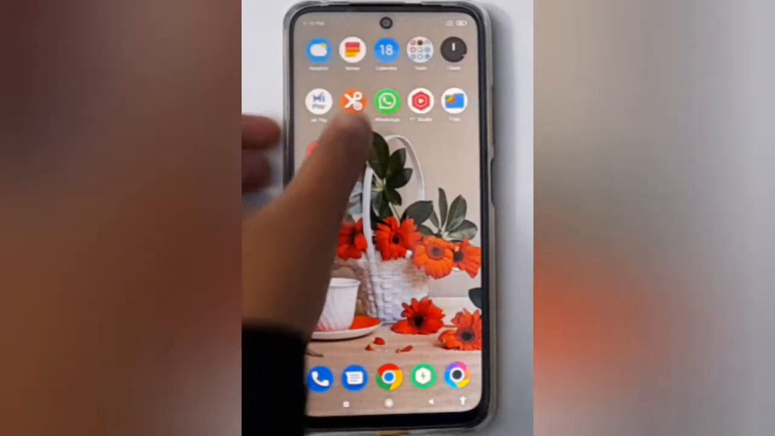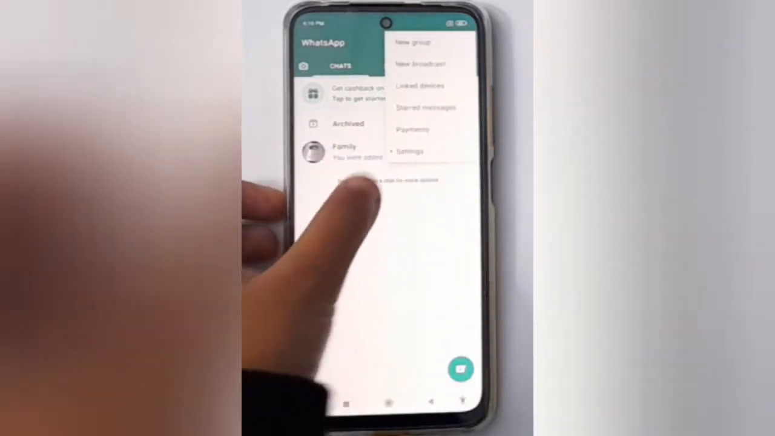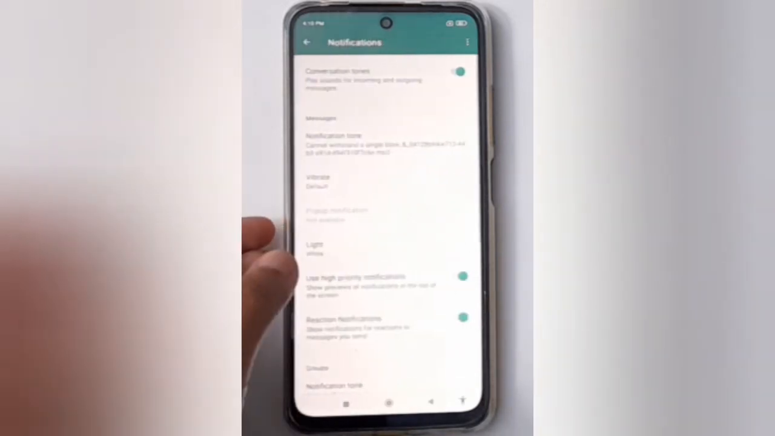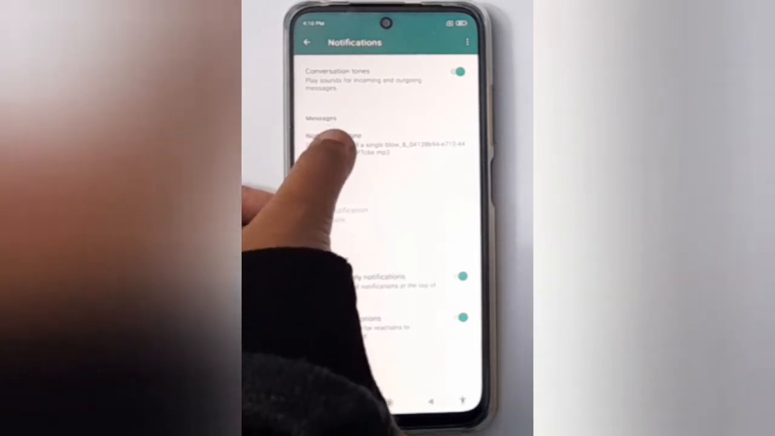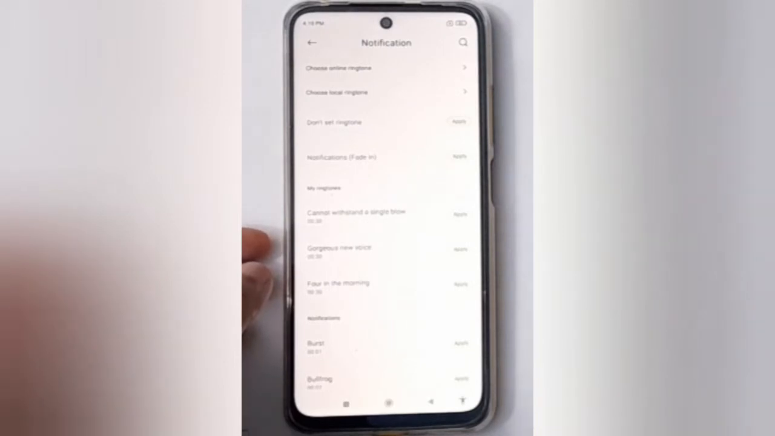At first you have to move on WhatsApp. Here you have to click on these three dots, then click on settings, and here you have to move on to notification. If you want to set an offline ringtone notification on WhatsApp, just click on notification tone. Here you have to click on ringtones, okay, and here are the offline notification ringtones, okay.